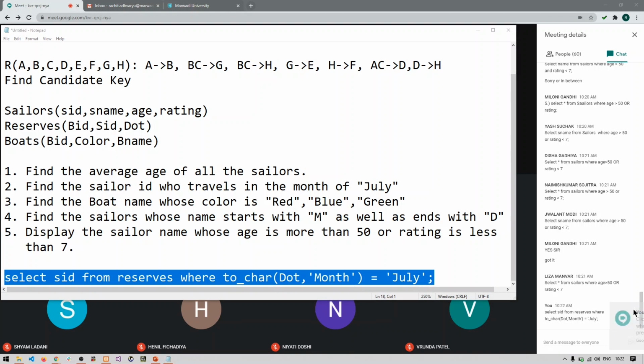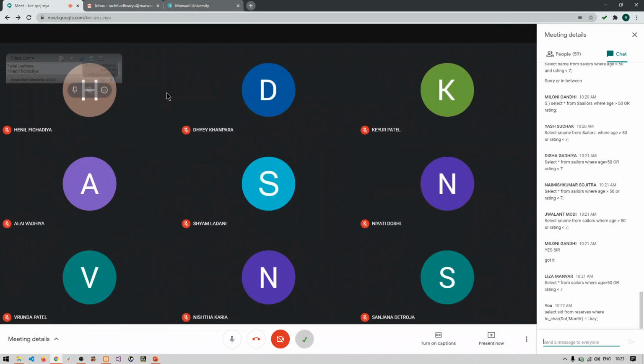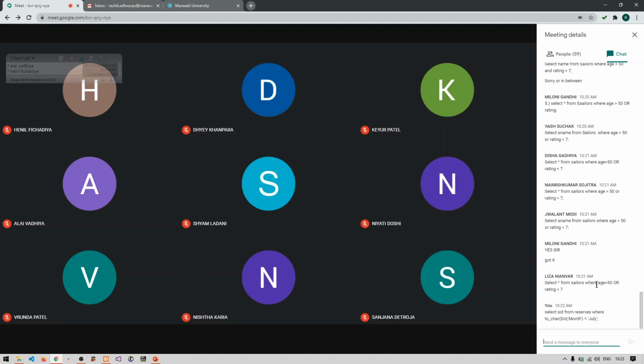So these are the answers of the 5 questions. This is what we did as a revision of practical 1, 2, 3. So we have covered almost the important part of practical 1, 2, 3. Am I clear with everyone? Or is there anyone who has faced any doubts? So we have revised practical 1, 2, 3 here.